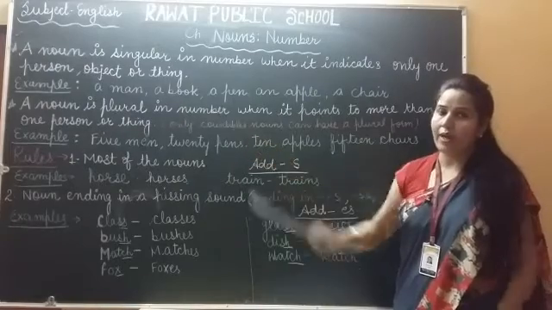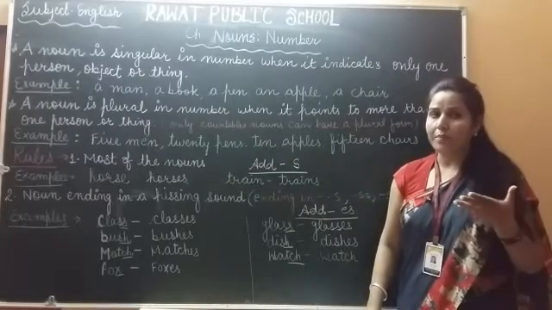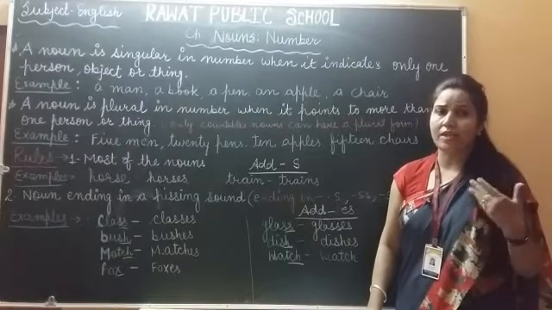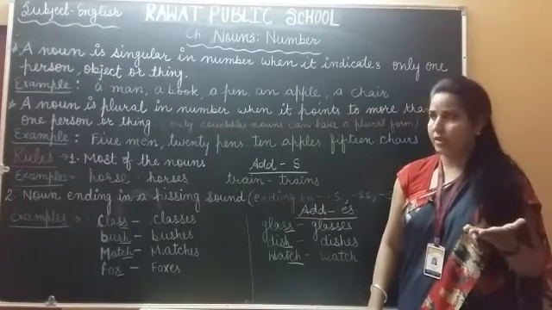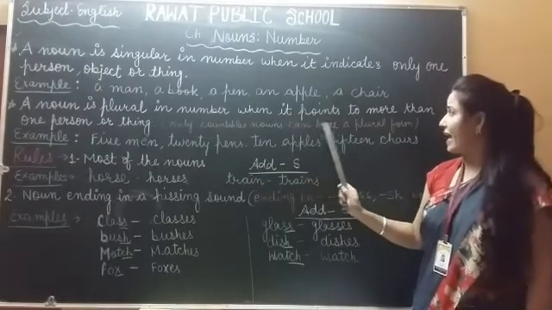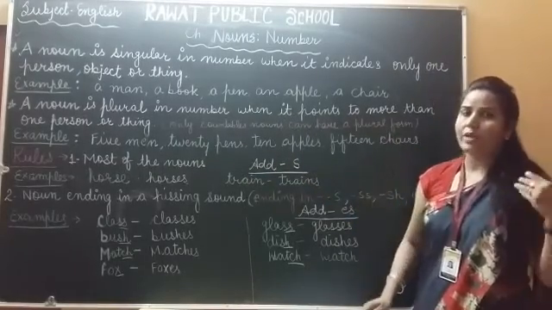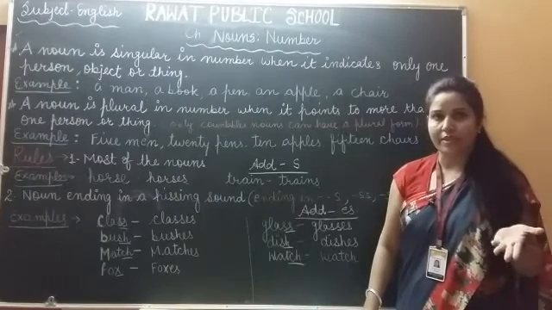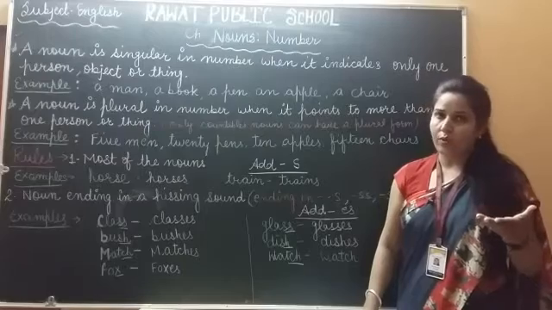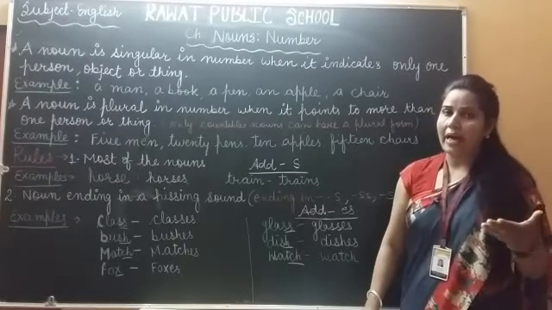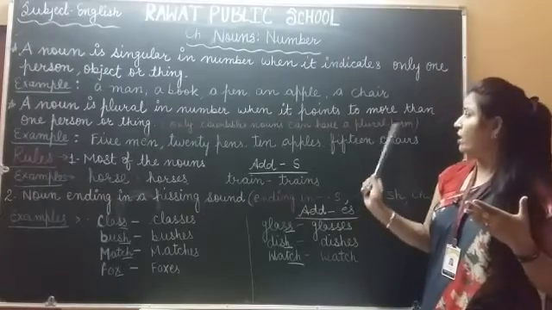जो plural noun है वो one person से ज़्यादा और one thing से ज़्यादा की ओर indicate करती है. And only countable nouns can have a plural form. जो countable noun है, countable क्या, कौन सी होती है, जिनको हम count कर सकते हैं. It can be counted. So only countable nouns have a plural form.